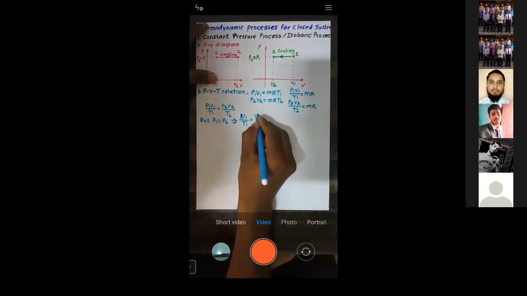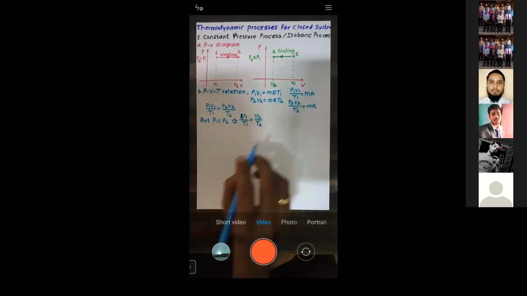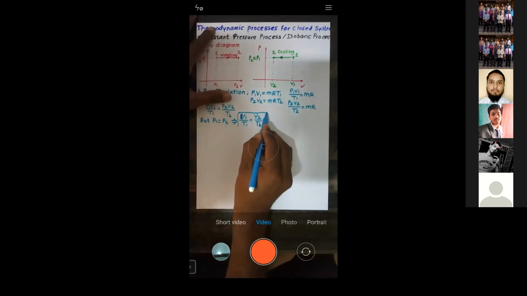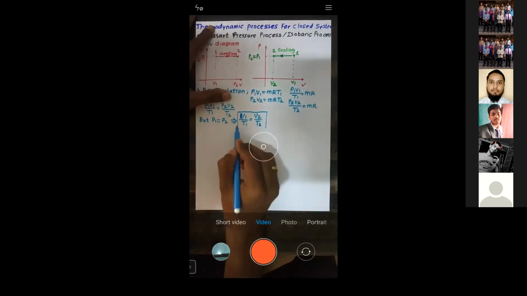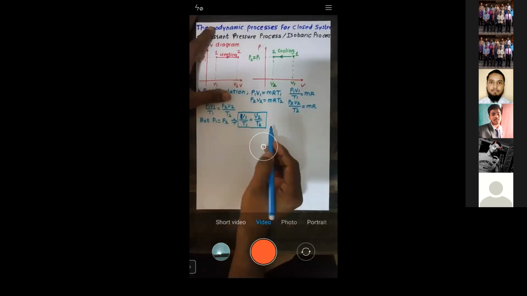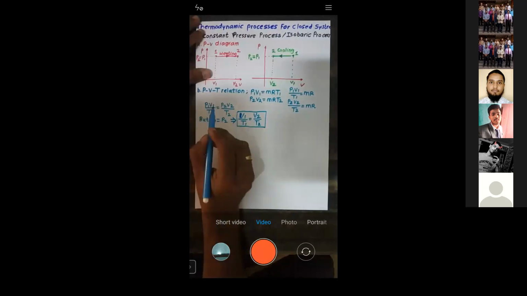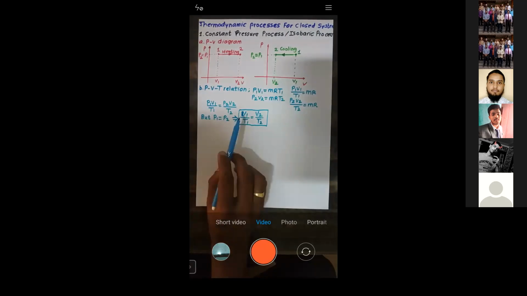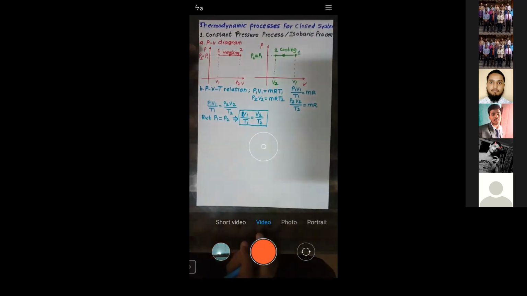This is the relationship between volume and temperature when pressure is held constant. Because when pressure is constant, P1 and P2 get cancelled. So what remains is V1 by T1 is equal to V2 by T2. Whenever the pressure is held constant, this is the relationship between volume and temperature. Is that clear?